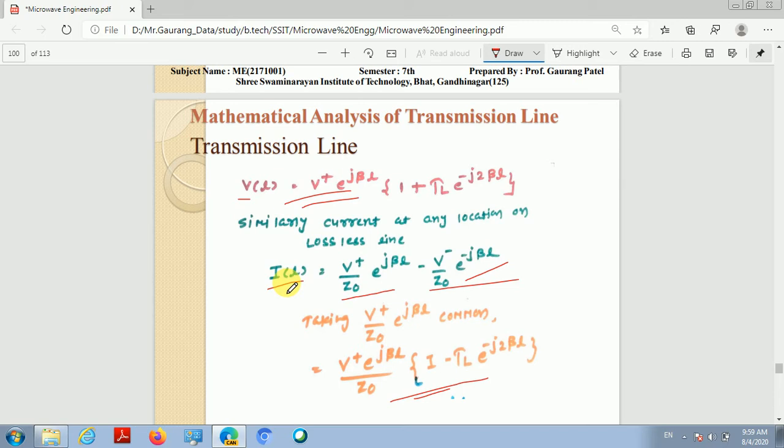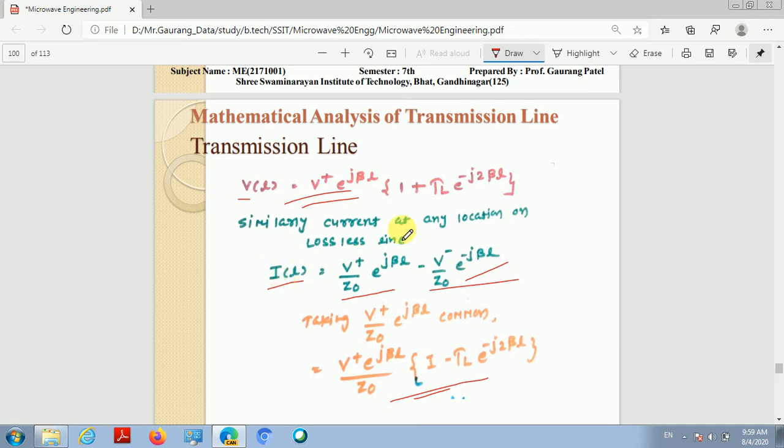Clear? If there is no backward wave, then there is no standing wave, and we only have the incident wave on the transmission line. So if the reflection coefficient is 0, there is no reflection on the line, and there is no backward wave. And if there is no backward wave, there is no standing wave on the transmission line.